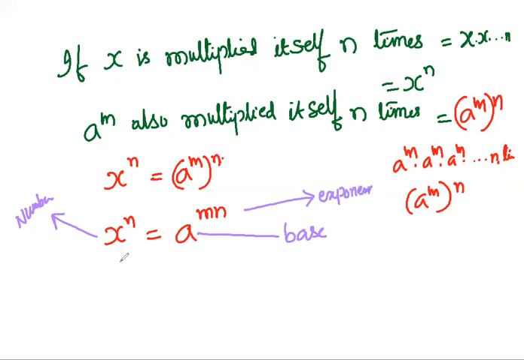So if we write this in the logarithmic form, you will get the logarithm of this number x to the power of n base a is equal to mn. mn means m into n. Logarithm of x to the power of n base a is equal to mn.